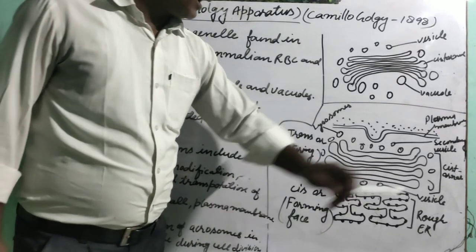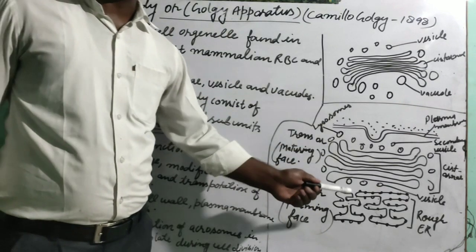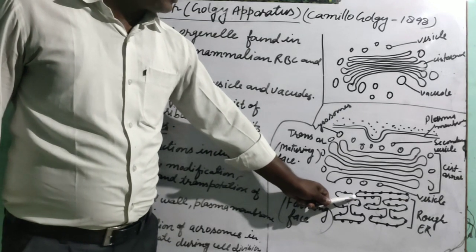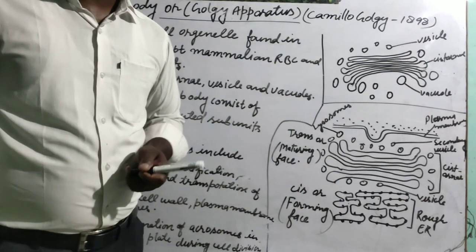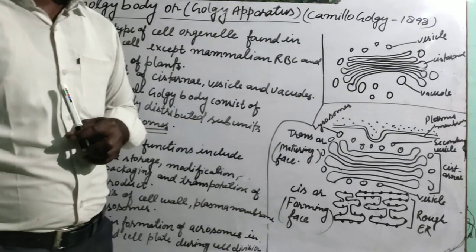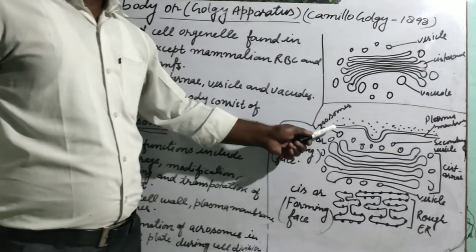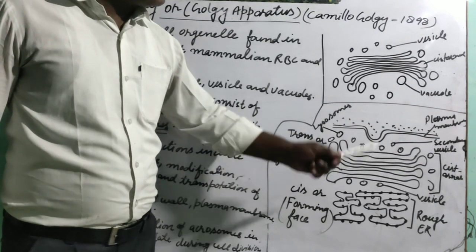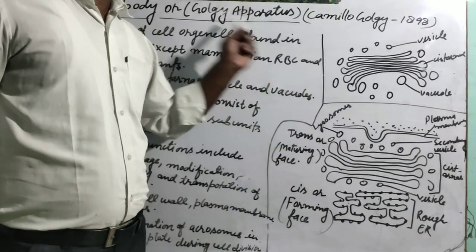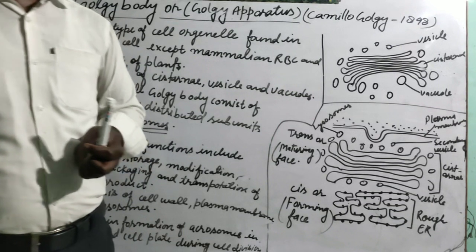When these proteins are synthesized by the rough endoplasmic reticulum, or the lipids by the smooth endoplasmic reticulum, they are transported to the different cell organelles or different cells across the plasma membrane. They are not directly transported. There is a need of packaging, modification and transportation, and it is done by the Golgi body. The main function of this Golgi body is packaging, modification, transportation.